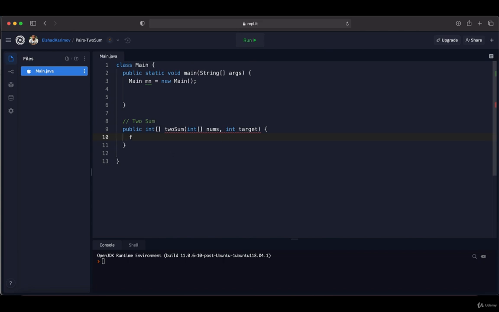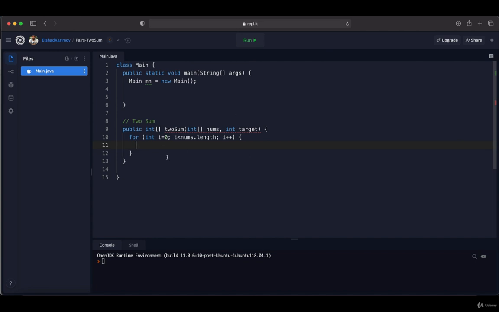So first loop will be like this: for integer i equals 0, because the index of the array starts from 0, and it will continue until the length of array, so nums.length, and it will be increased by 1 in each step. So here basically in the first loop we are taking the element.